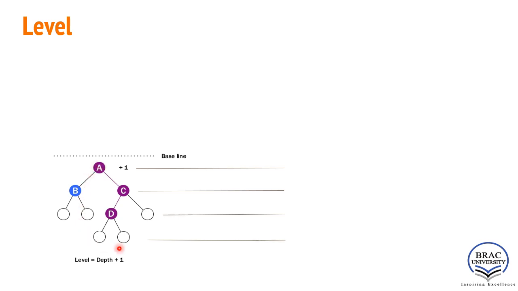So for this tree data structure, this is the root node. So the level of root is 1. And from the definition, the level is depth plus 1. So depth of root is 0 plus 1, that means 1. So root level is always the first level. And we need to be very careful about this when solving problems related to level.